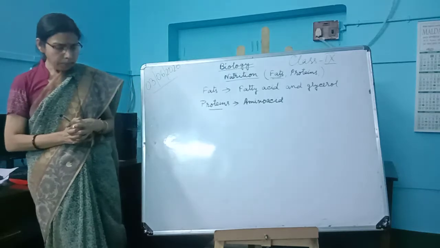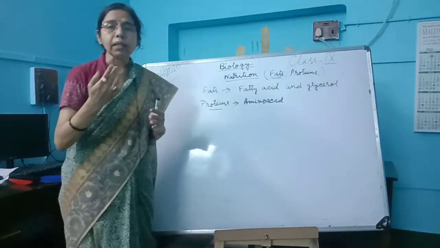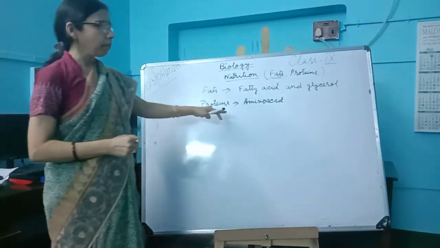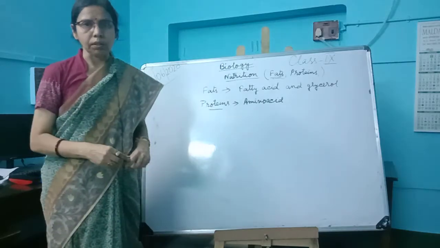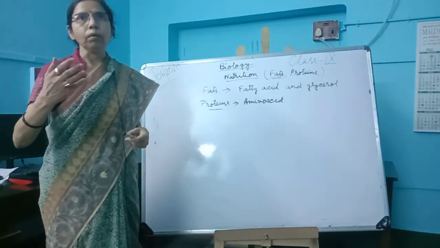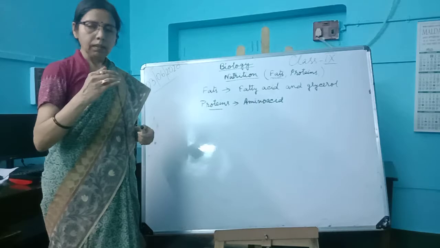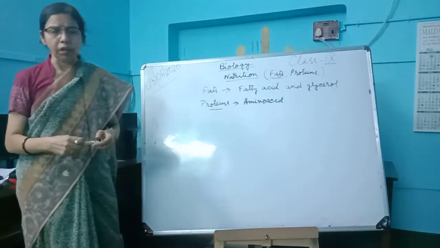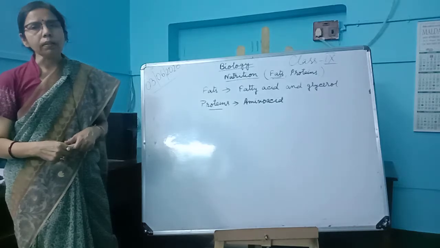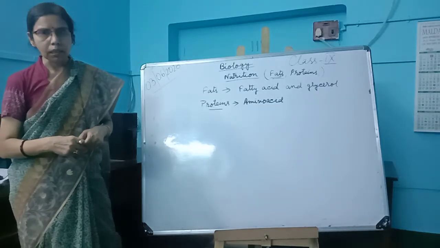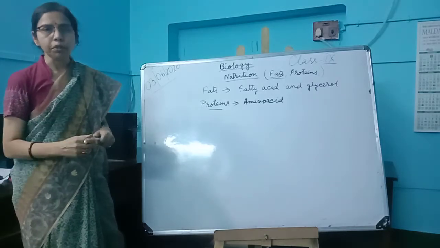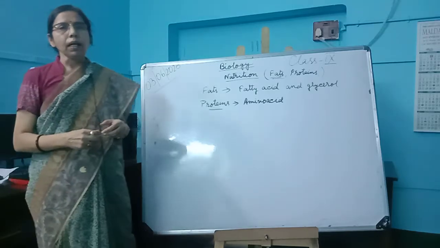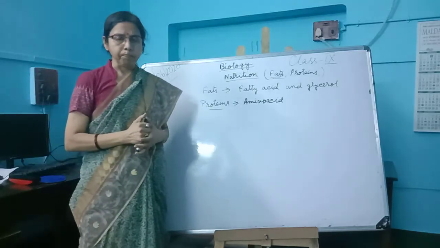If there is a deficiency of protein in the early stage, within 1 year, in children, then that causes Kwashiorkor. It is a protein deficiency disease found in children.